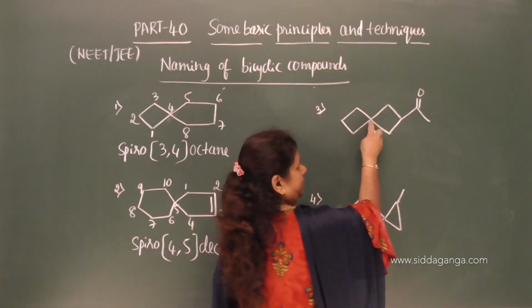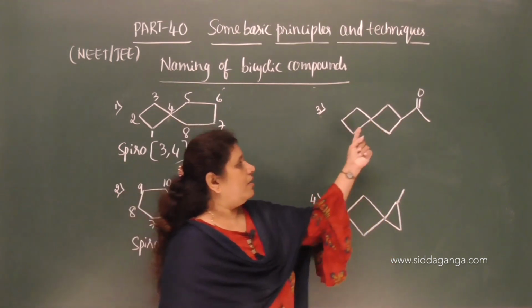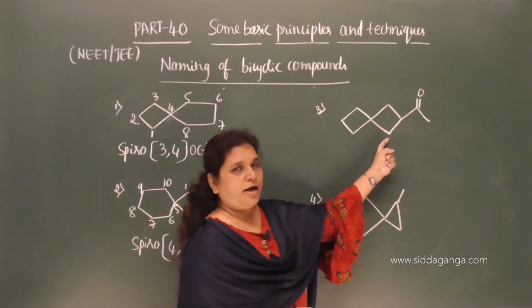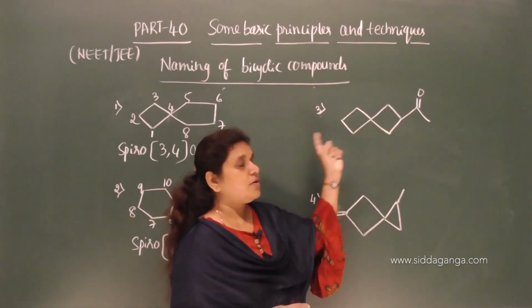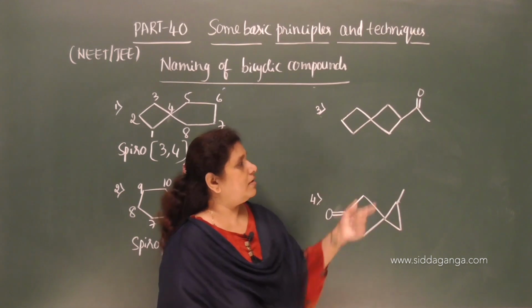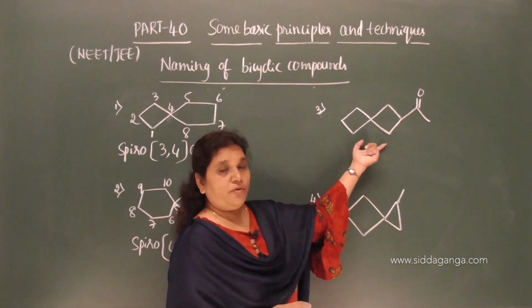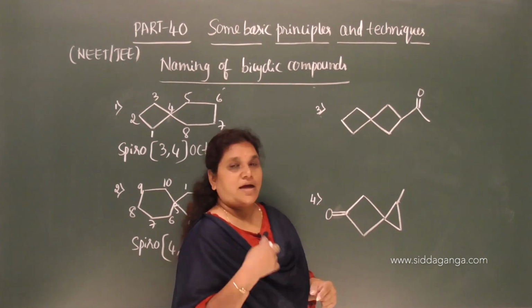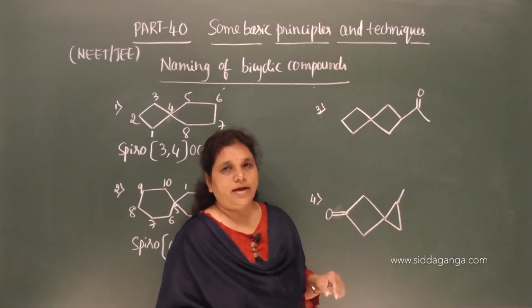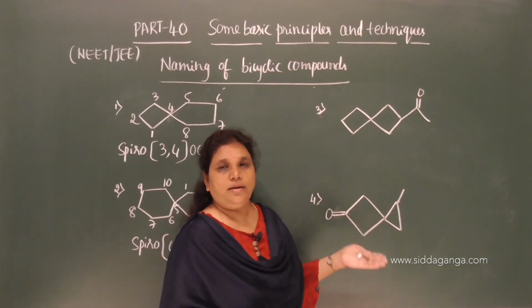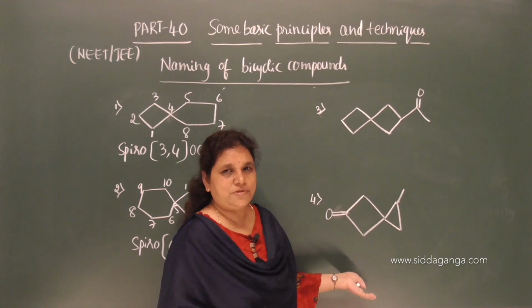So, this is the bridgehead carbon. This ring contains 3 carbon atoms. This ring also contains 3 carbon atoms, of equal size. Rings are of equal size. Therefore, numbering is done to that ring which contains the functional group, and then preference should be given to the multiple bonds and then to the substituent.